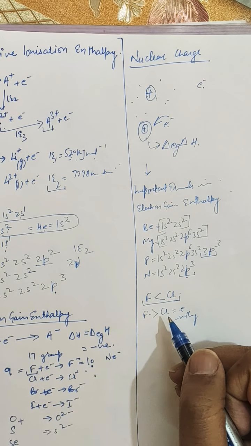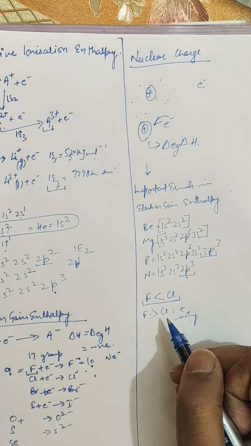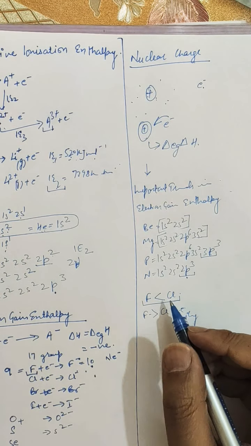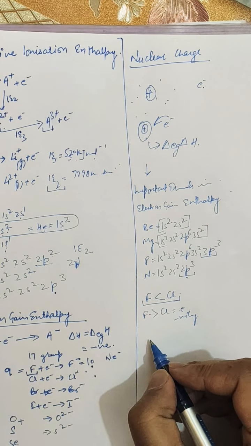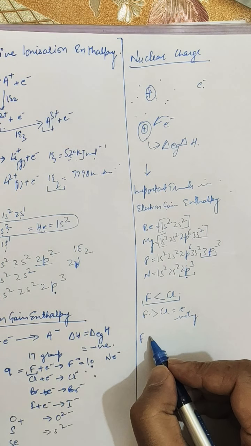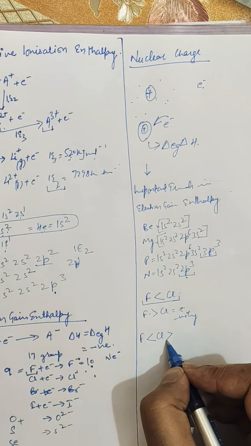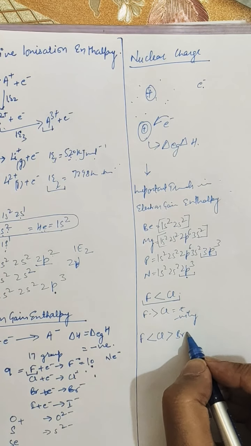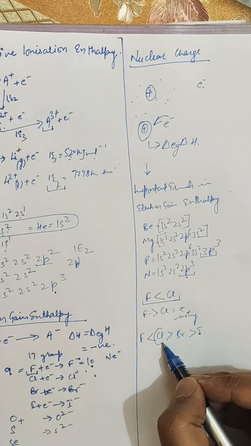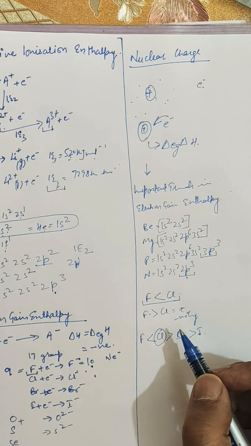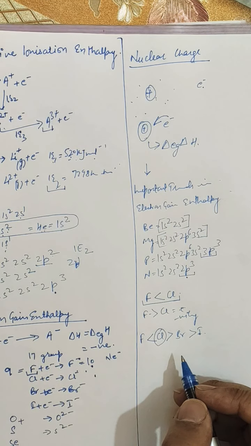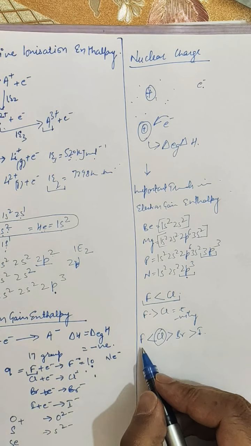The order of the electron gain enthalpy for the halogens is: fluorine is lesser than chlorine, chlorine is larger than bromine and larger than iodine. So what is this? Now, the less negative electron gain enthalpy value of fluorine is due to the very small size of the fluorine atom.